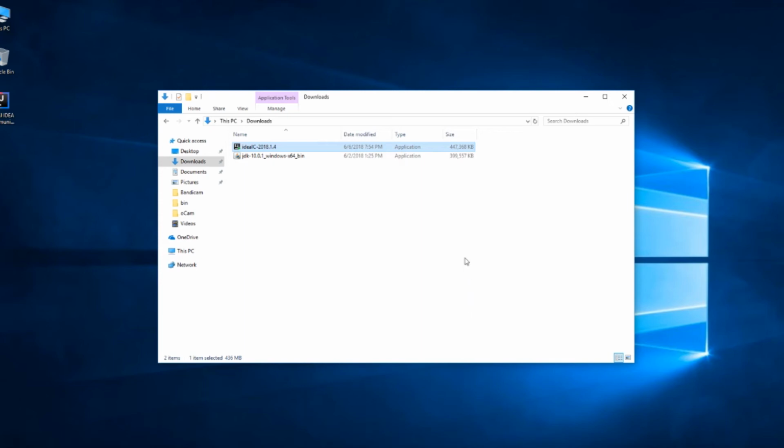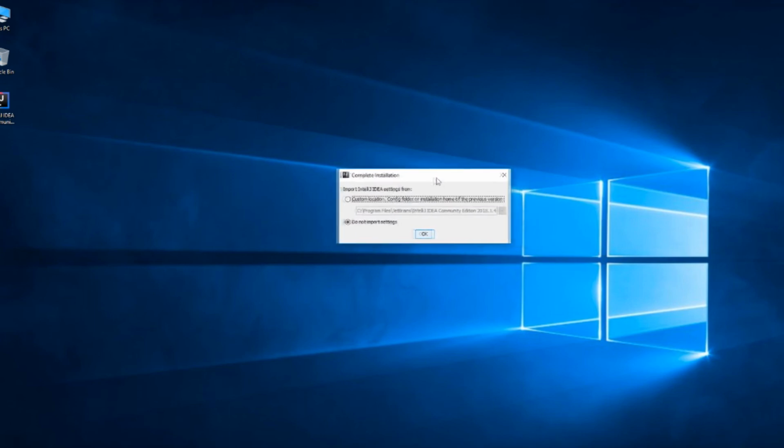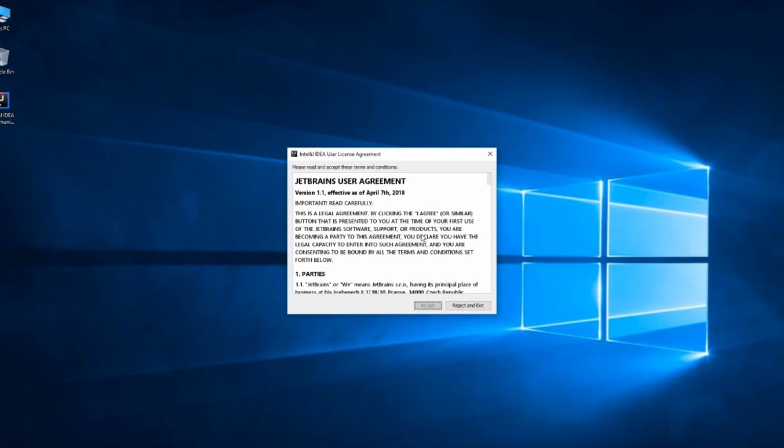We need to make some configurations in order to integrate our previously installed Java development kit with this IDE. So we don't have any previous installations of IntelliJ, therefore we don't import anything. Just click OK. Here you can see user license agreement.